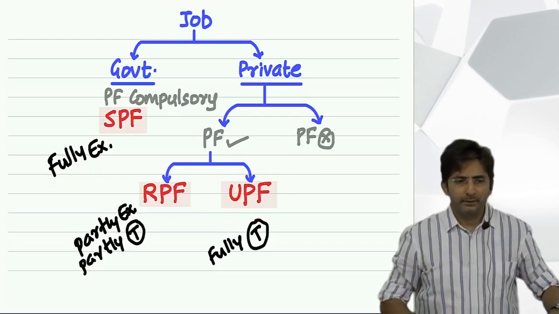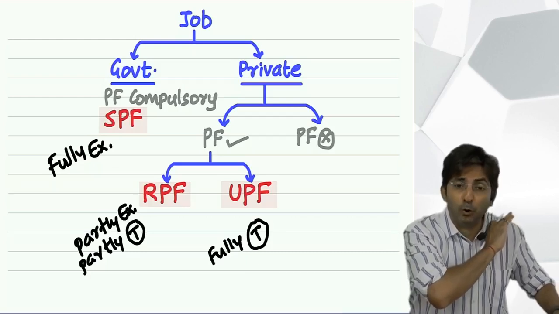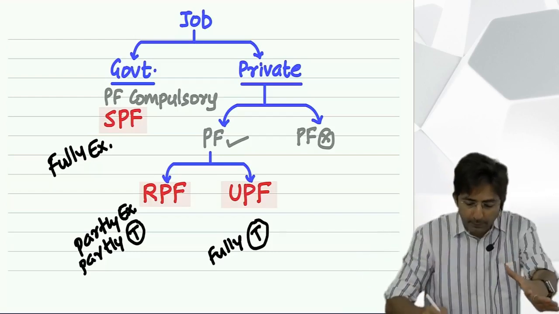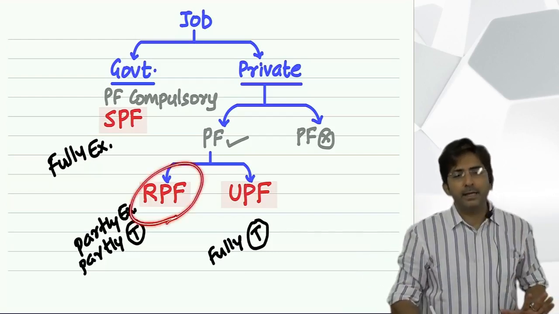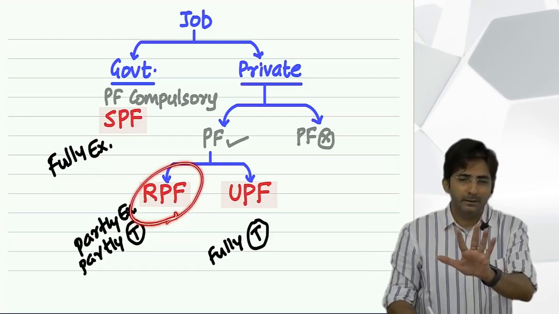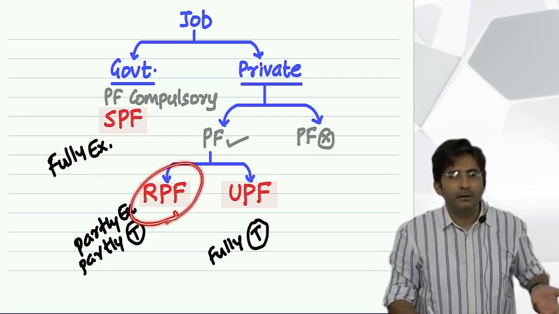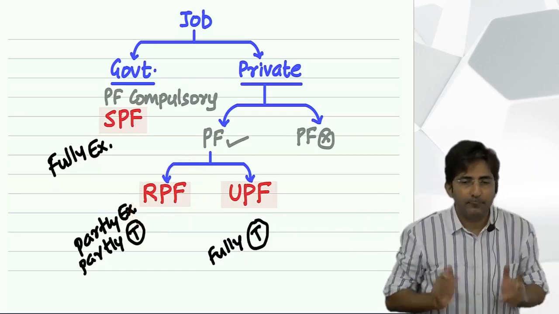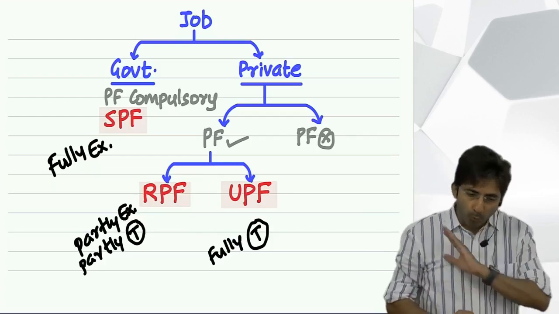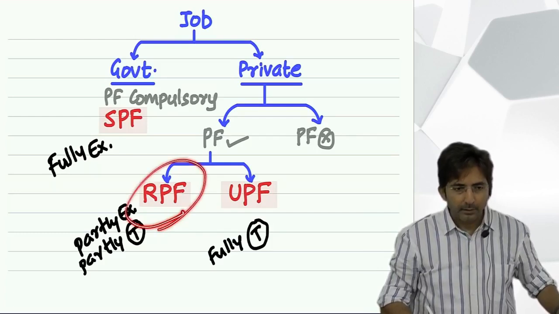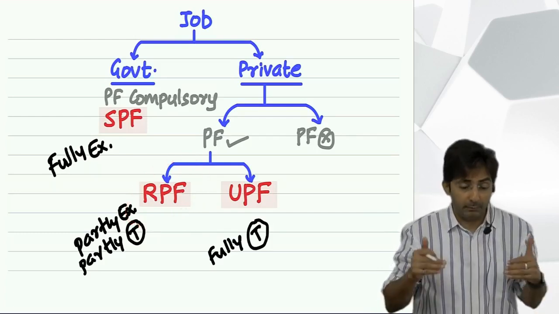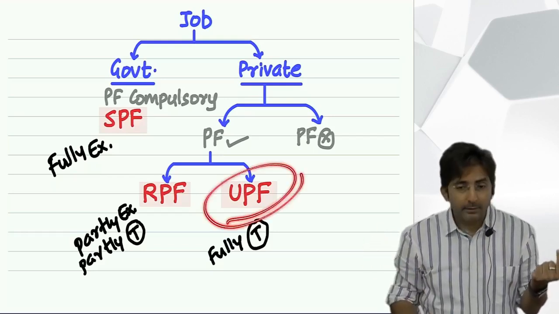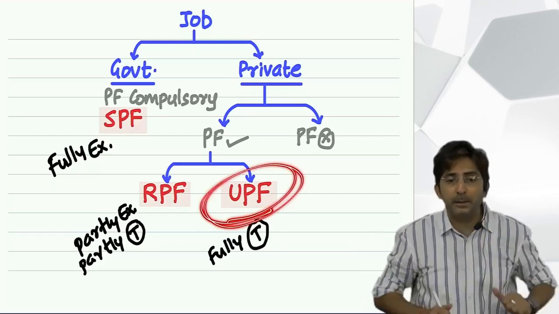You make a survey, you go to any company, 99% of companies, if they have a provident fund, will always have a recognized provident fund, because the company also feels they should do something good for the staff. What is the use of such a provident fund when ultimately employees are cribbing about it? After all, provident fund is for the employee. So most companies have a recognized provident fund, but while studying, we have to study the treatment of all. Although this is rare, at least you should have the knowledge of the tax treatment of this.